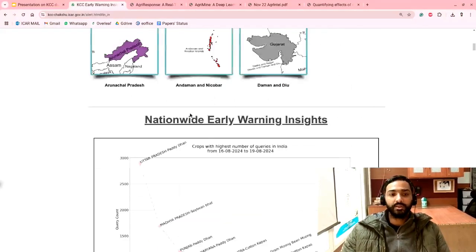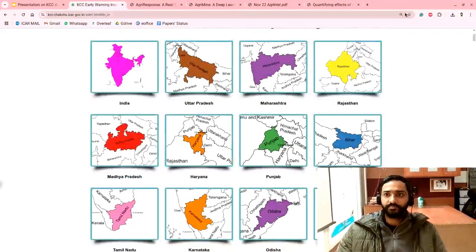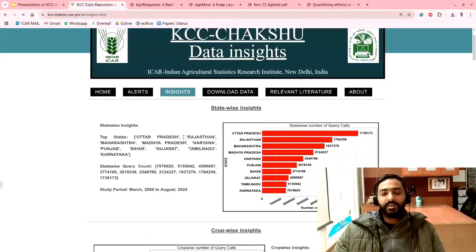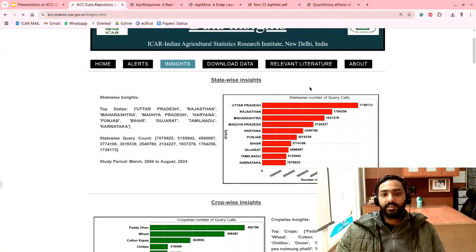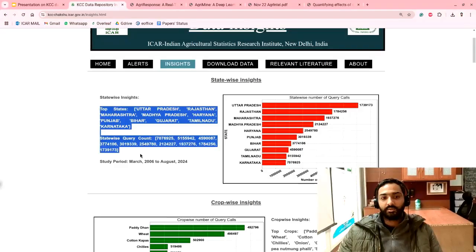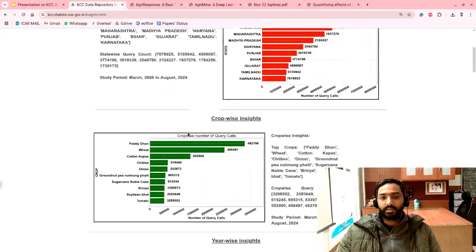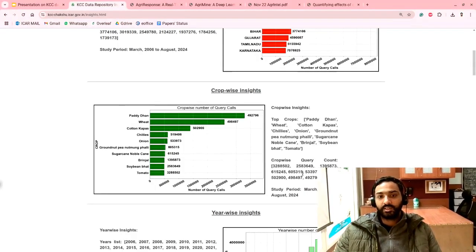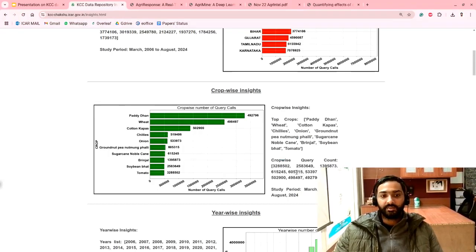So this was about the alerts page. Now let us move on to the insights page. In the insights, we have the insights regarding the state-wise query calls that we have. So here are the top states and their query counts in the dataset. Similarly, we have the top crops regarding which we have the data. So this is the graph which gives us the top crops being asked about by the farmers. So first is paddy, then it is wheat.